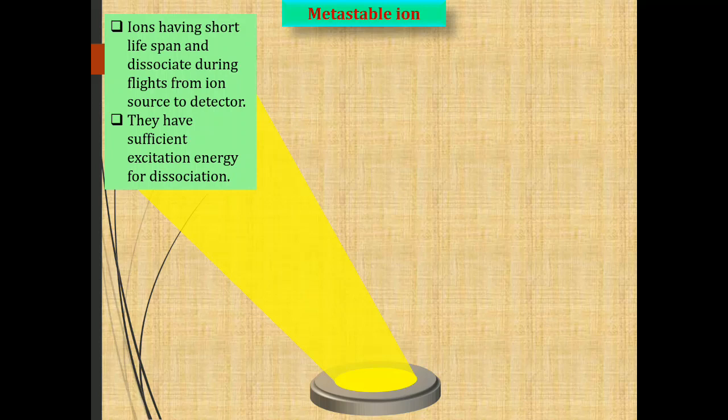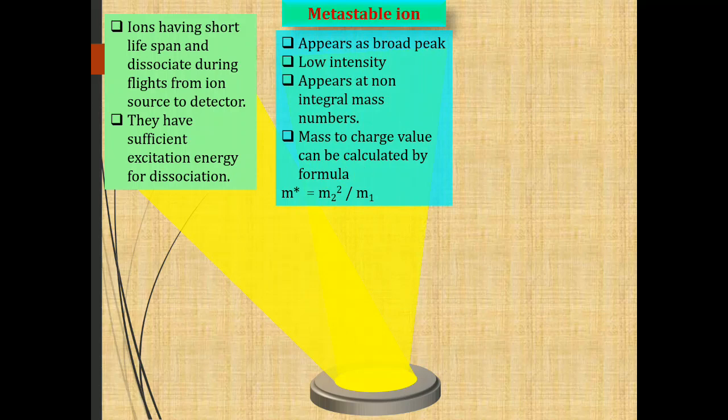That's why it gives a broad and less intense peak in the mass spectrometer having a non-integral mass number, and that non-integral mass number can be calculated by using the formula m* = m2²/m1, where m2 and m1 are the ions.